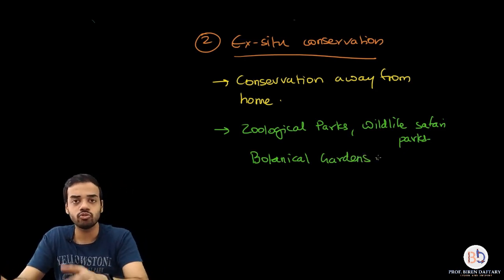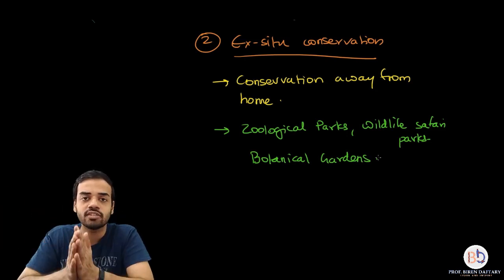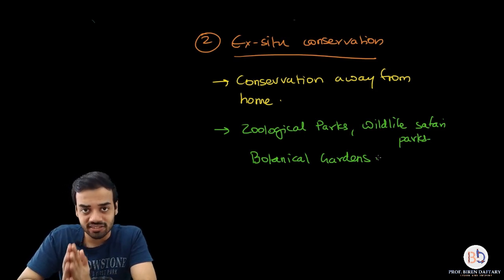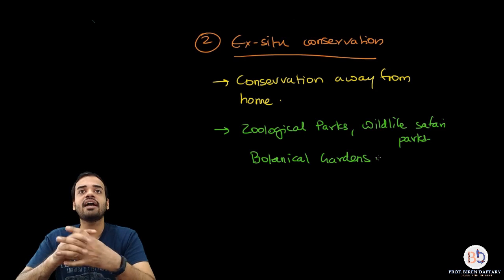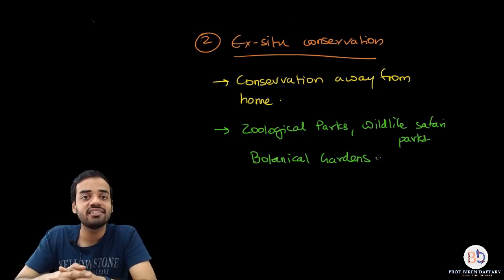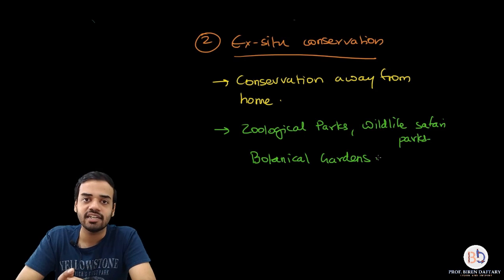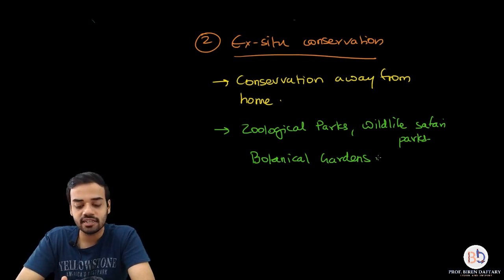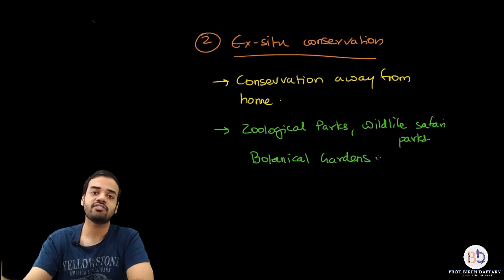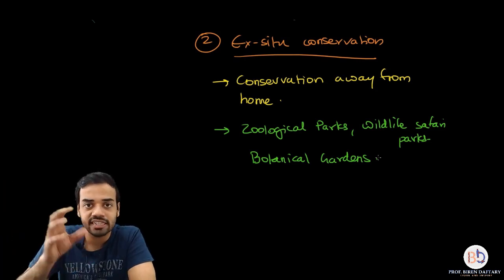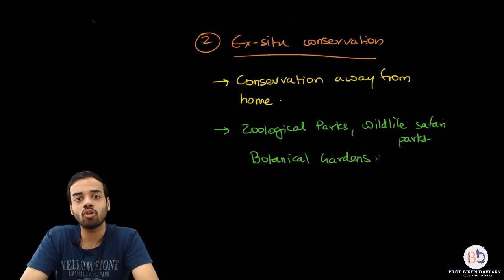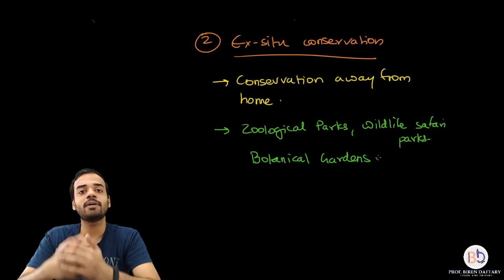Zoological parks are zoos. Everybody knows animals are kept in enclosures. Now the thing is, many people who are not aware about conservation methods, they think that construction of zoological parks is illegal, or it is not ethically correct. I will not use the word illegal, I will use the word ethically incorrect or correct. What these people say is that you are basically removing the animals from their natural home, you are keeping them in enclosures, in captivity, and you are using them for human entertainment. That is very wrong. That should not be done. Zoological parks should not be built.